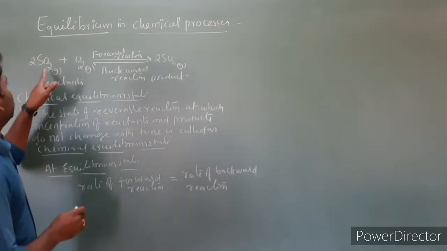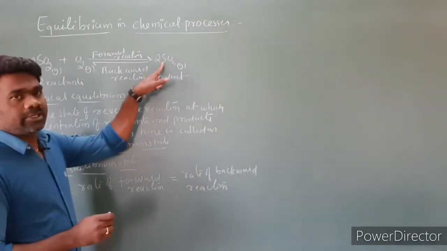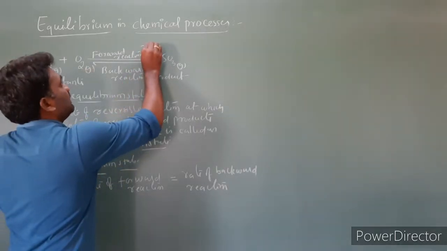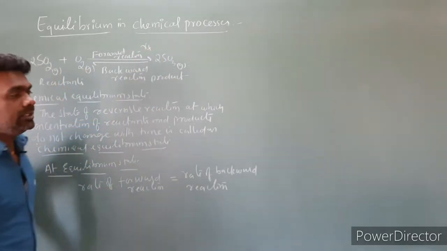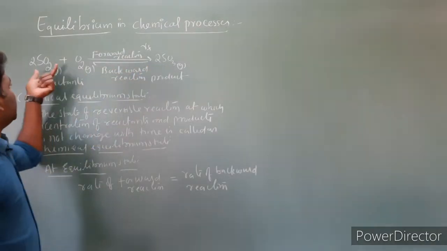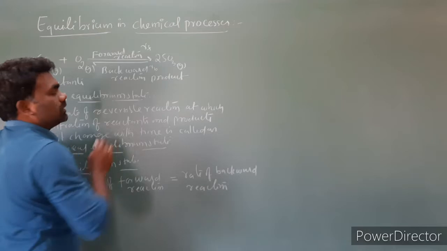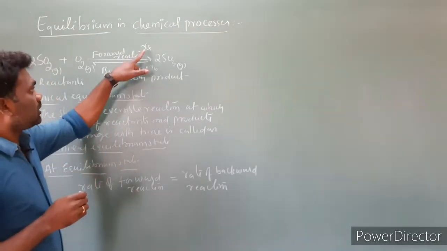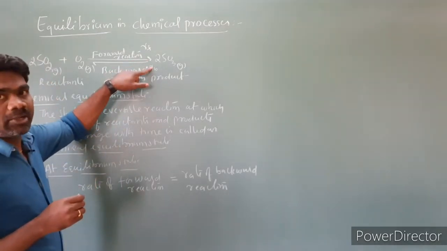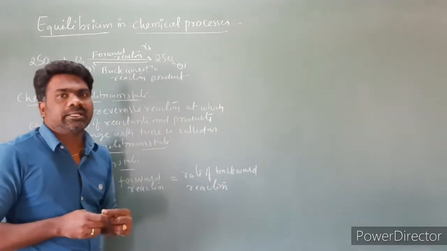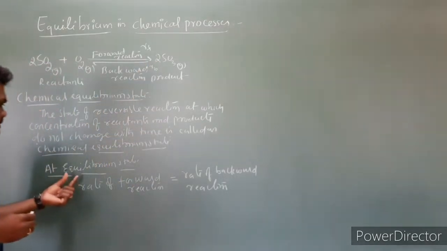So this is SO2 plus O2 gives rise to SO3. Conversion of SO2 plus O2 into SO3 is a forward reaction. I am labeling it as the rate of forward reaction. And conversion of SO3 into SO2 plus O2 is a backward reaction. I am labeling this as RB, rate of backward reaction. So a stage at which rate of forward reaction becomes equal to the rate of backward reaction, we are calling as equilibrium state.